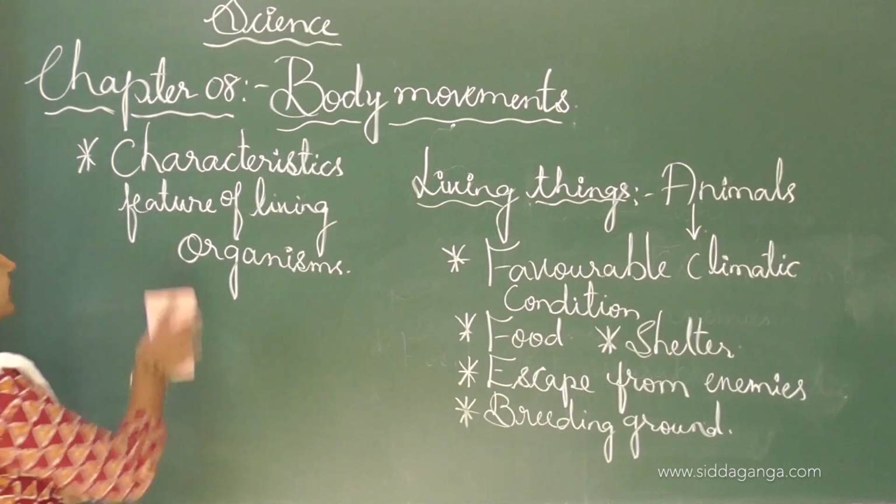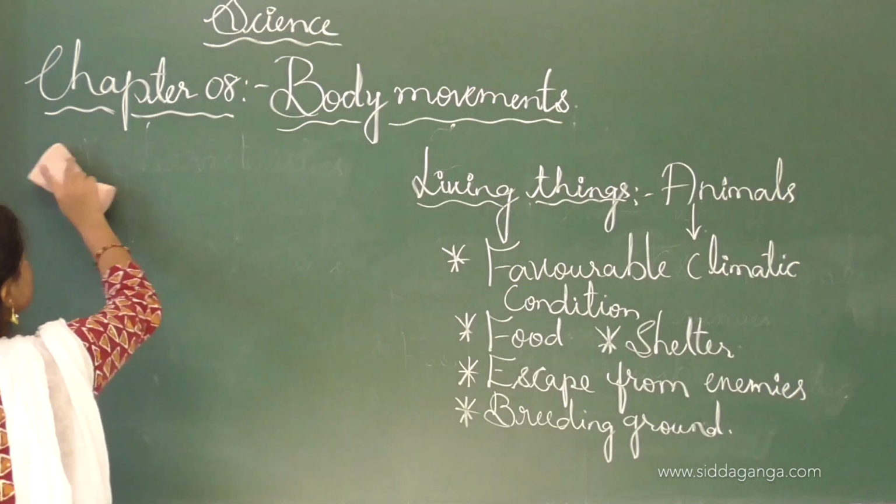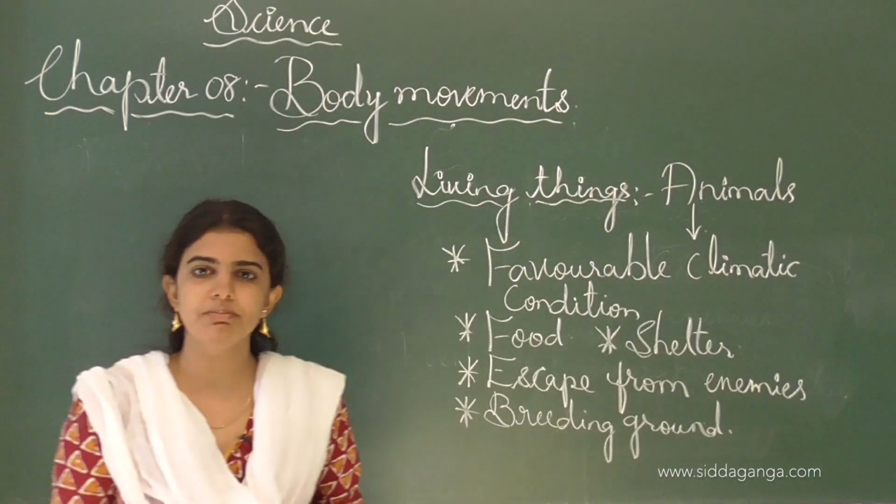plants. It is very difficult to see the movements which take place in plants. Some of the following movements are usually seen in such plants.